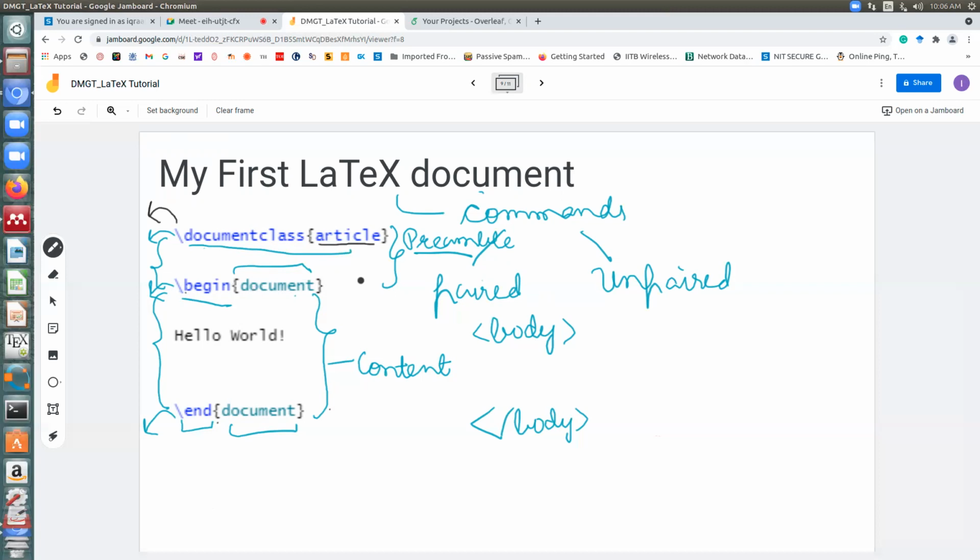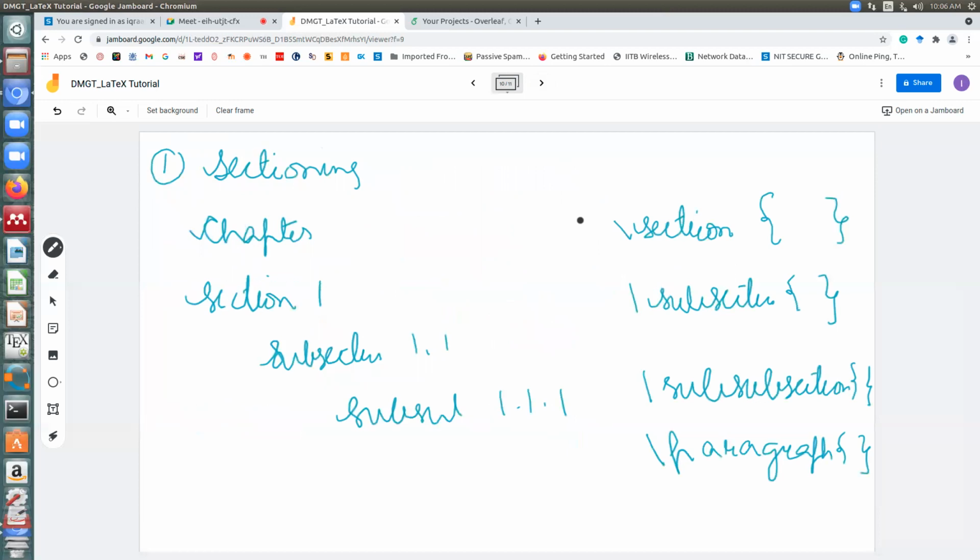Anything between begin document and the document class is known as the preamble. Normally your supporting things like your title come here, and also if there are some extra packages to be used, they come here. That was the introduction we had yesterday about LaTeX. The second thing we discussed yesterday was sectioning.